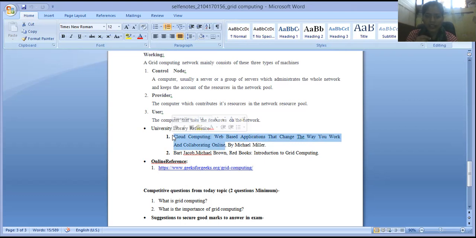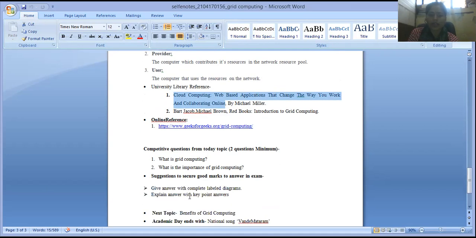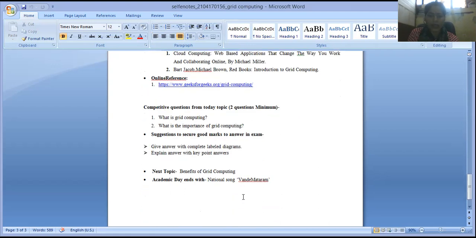Also, I have given some questions for you to do by yourself: what is grid computing, and what is the importance of grid computing in today's era. Give some level diagrams and explain with the help of key points only, not writing paragraphs. Use only key points to describe all these things. Okay, in the next session I will discuss the benefits of grid computing.